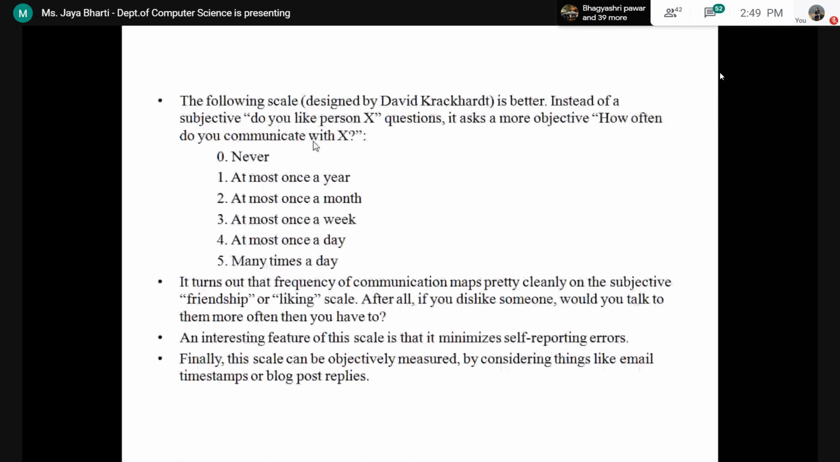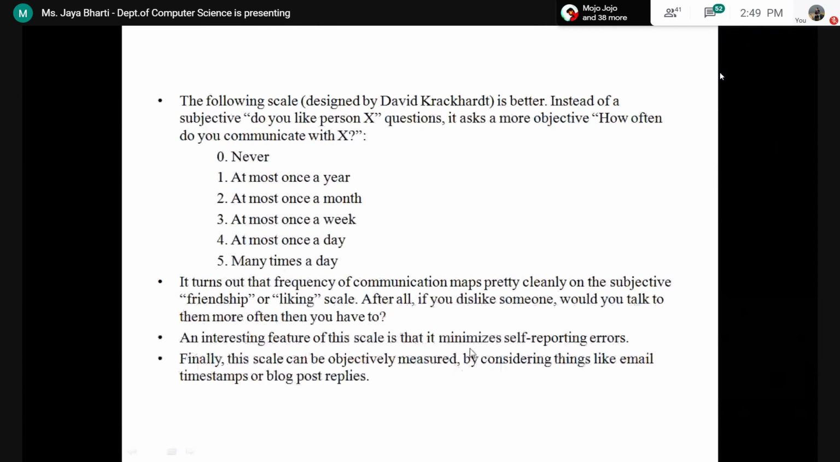But you can see that if we compare with the previous one, we can get more accurate data in this scale. Because here our question has changed, and it is going to give more efficient results. So it turns out that frequency of communication maps pretty cleanly onto the subjective friendship or liking scale. After all, if you dislike someone, would you like to talk to them more often than you have to? An interesting feature of this scale is it minimizes the self-reporting errors.